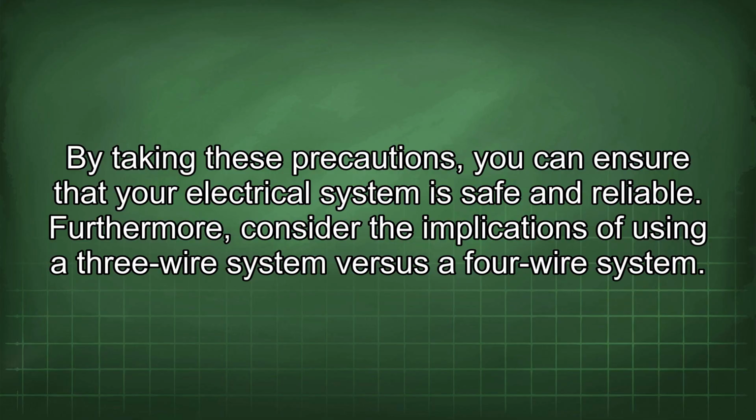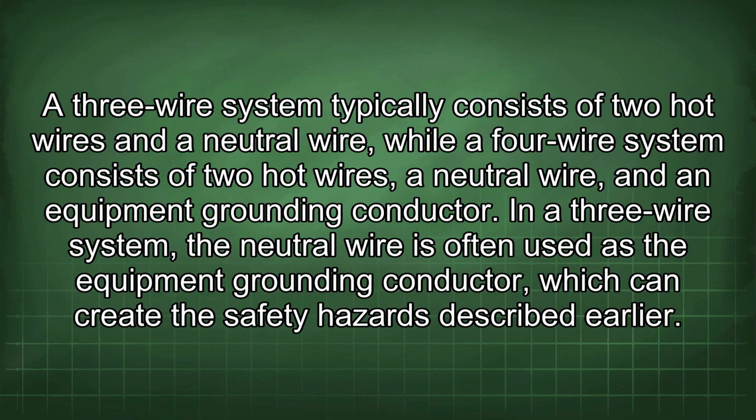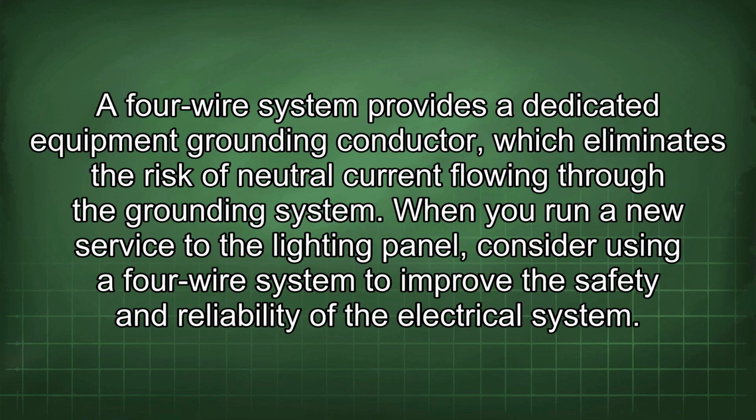Furthermore, consider the implications of using a 3-wire system versus a 4-wire system. A 3-wire system typically consists of 2 hot wires and a neutral wire, while a 4-wire system consists of 2 hot wires, a neutral wire, and an equipment grounding conductor. In a 3-wire system, the neutral wire is often used as the equipment grounding conductor, which can create the safety hazards described earlier. A 4-wire system provides a dedicated equipment grounding conductor, which eliminates the risk of neutral current flowing